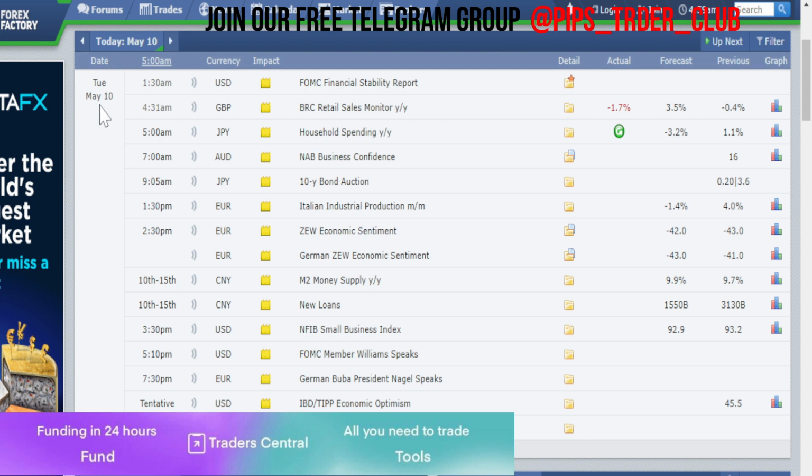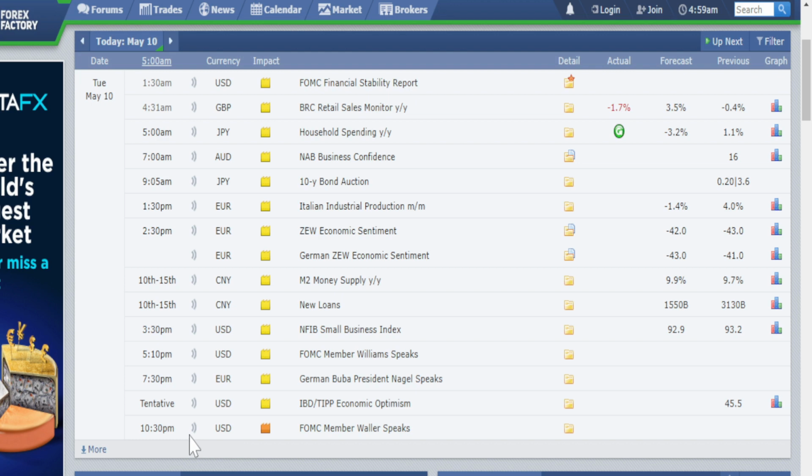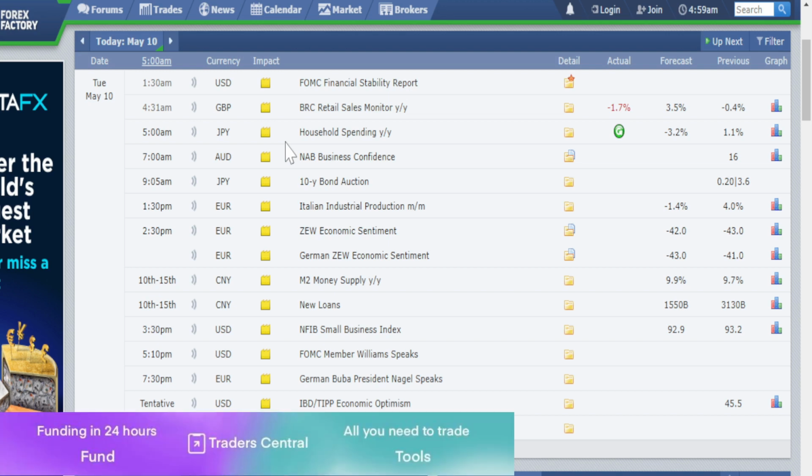So today is Tuesday, May 10th. There is plenty of news coming up on major currency pairs like the US dollar and British pound. When we look at the impact, they all have only low impacts. At 10:30 p.m. we have medium impacting news coming up on US dollar related currency pairs. Otherwise most of the news is low impacting. Let us look at the dollar index.